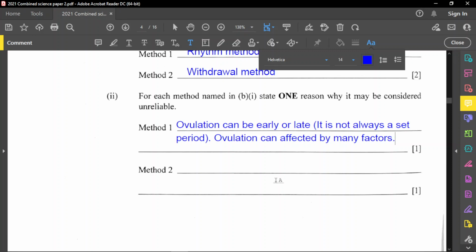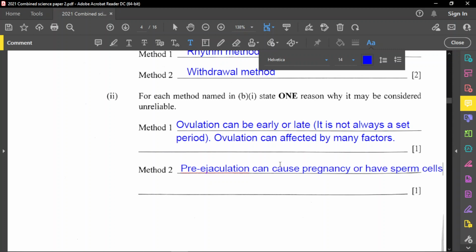So method two now, the withdrawal method, withdrawing the penis before ejaculation. Just to make a note that pre-ejaculation can actually cause pregnancy, or have sperm cells.